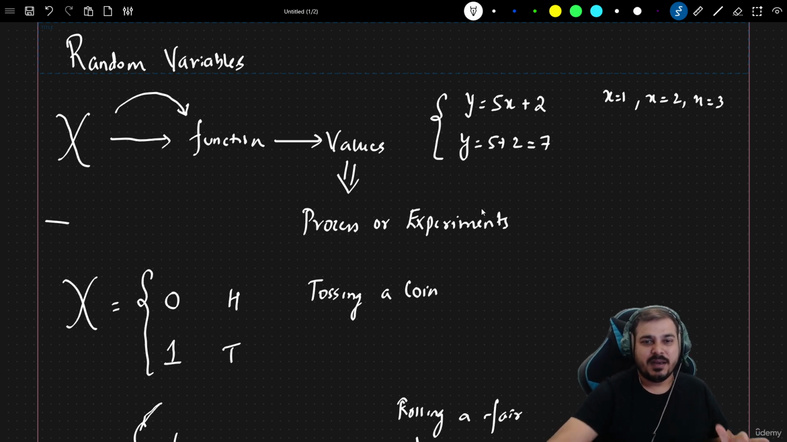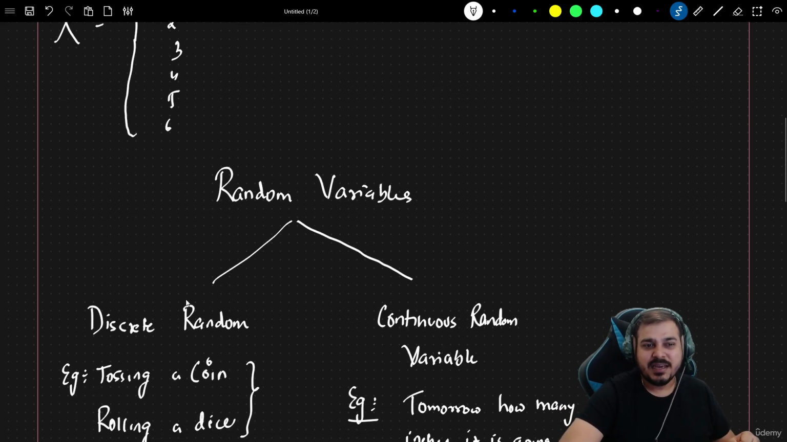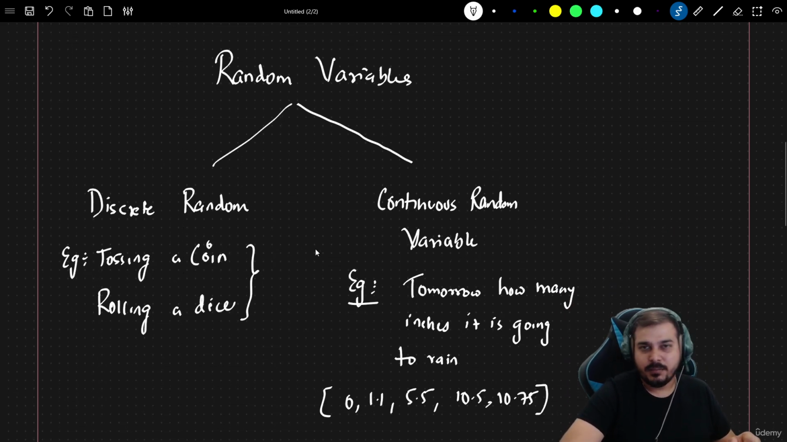Okay, very simple. Take the example we have seen, like tossing a coin. If I toss a coin, I get heads or tails, and based on this I get 0 and 1. If I roll a fair dice, what are the different possibilities that I may get? 1, 2, 3, 4, 5, 6. So this is another one, right? The examples I am talking about here are of a discrete random variable.